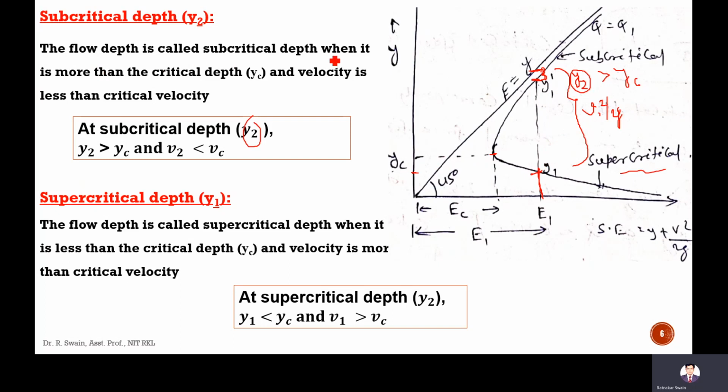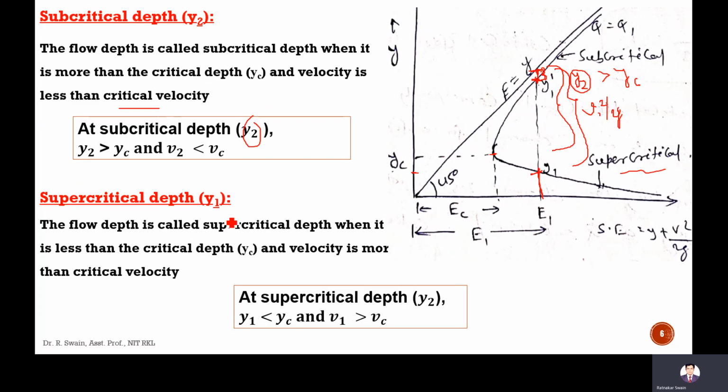Means in subcritical flow, the depth is more than YC. The flow depth is called subcritical depth when it is more than the critical depth and velocity is less than critical velocity. This velocity is the critical velocity. So you see this velocity is less than this critical velocity, but this V2 square by 2G, this velocity head, is more than this critical velocity head.